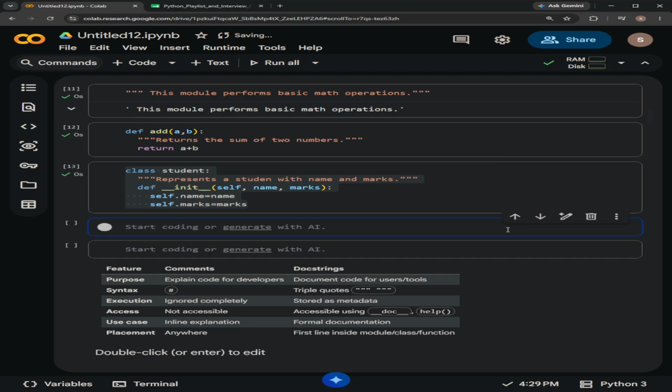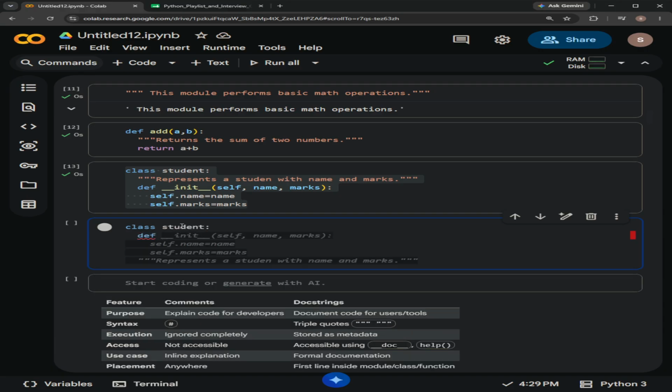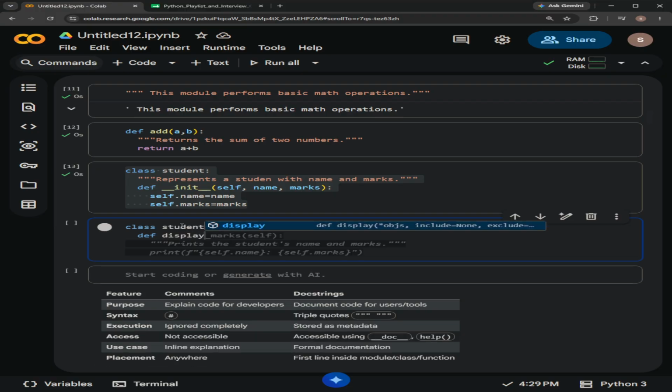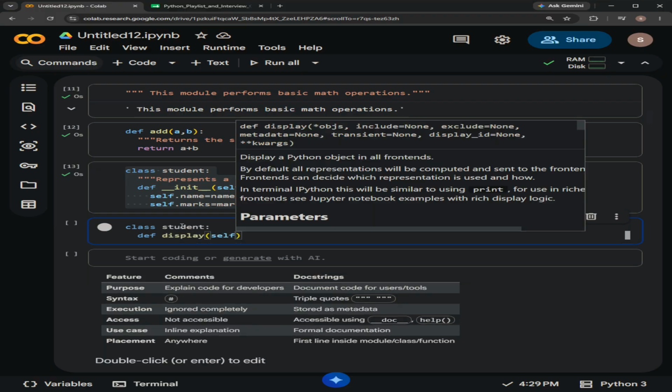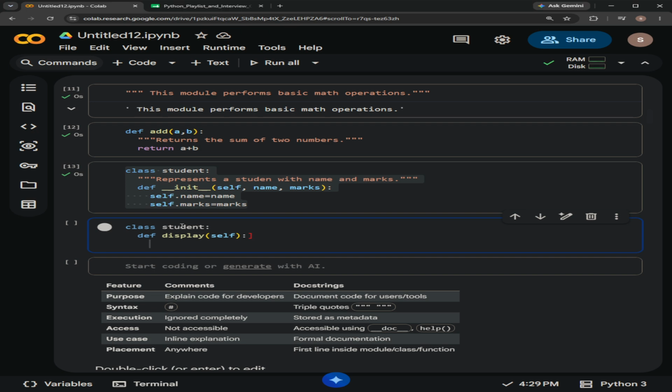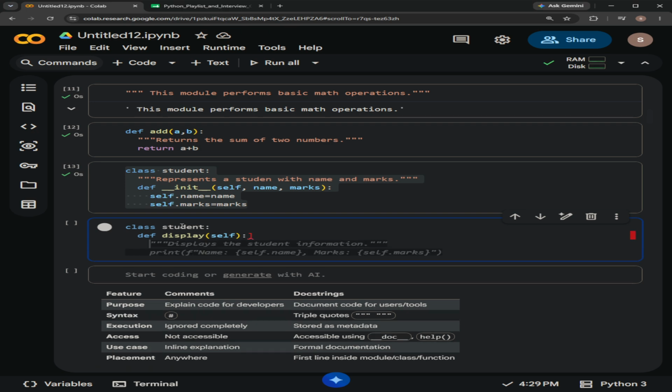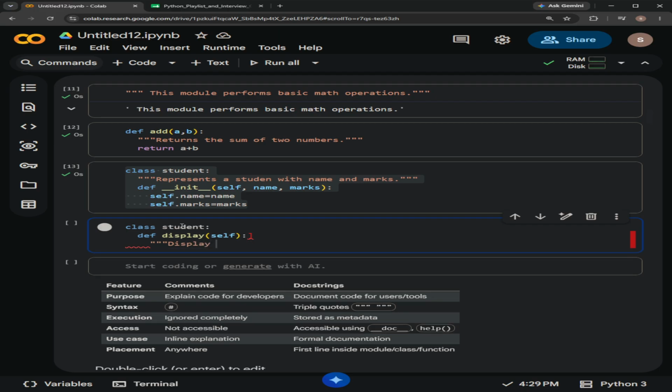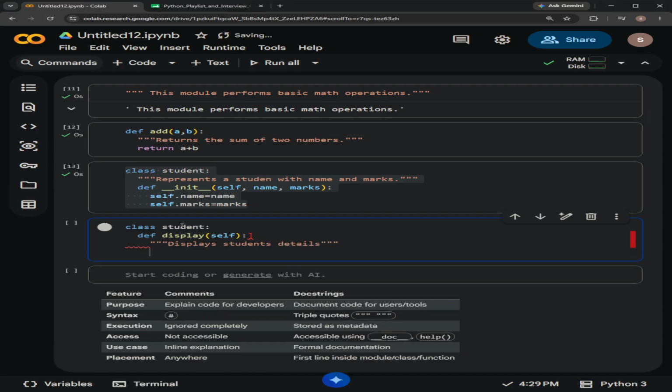And we can also add docstrings inside a method. Suppose a class Student, and here we are giving a method called display, and in display I am adding what the method display does. It displays the student's details. Closing with the triple quotations.